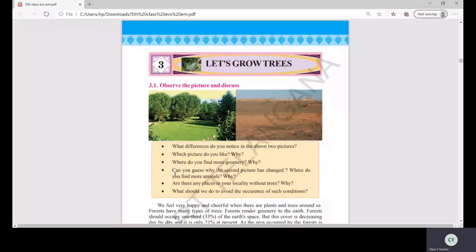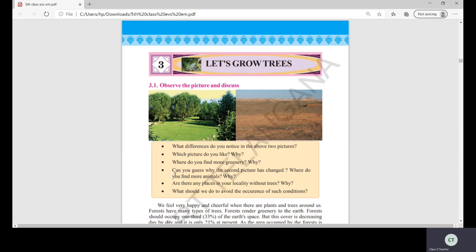In the last class, we learned about crops, isn't it? How the farmers grow crops and how we get the food to eat. Children, do you think only growing crops is enough? Is it only the farmers' responsibility to grow the crops? Let us discuss why it is very important to grow trees also. Is it only the farmers' responsibility or everyone's responsibility?